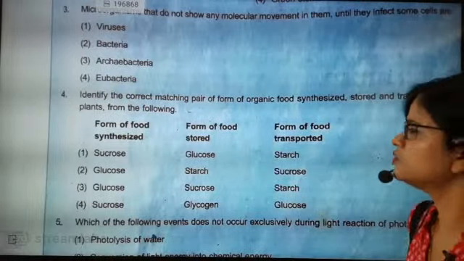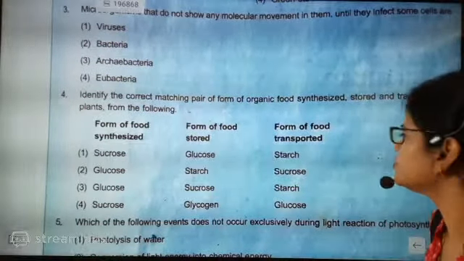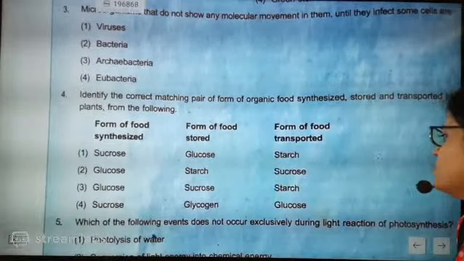Sucrose, glucose, starch; sucrose, glucose, sucrose; starch, sucrose, glycogen and glucose.